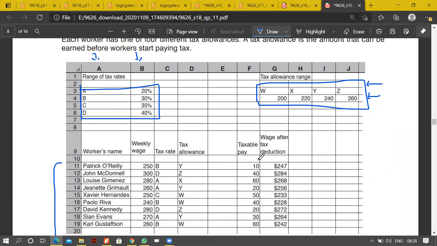So what will it be? It is equal to HLOOKUP, D11 and the range, the tax allowance range. So we'll look at G3, or J5. No, J4.